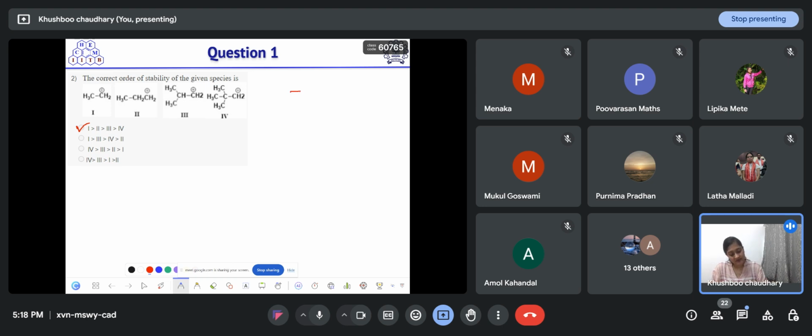So we are left with the inductive effect, that is the plus I effect of these groups, and the hyperconjugation effect. And we all know hyperconjugation predominantly decides the stability of these carbocations over the inductive effect. So on the basis of that, here we have three alpha hydrogens.